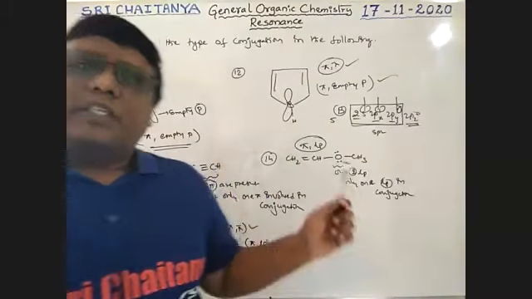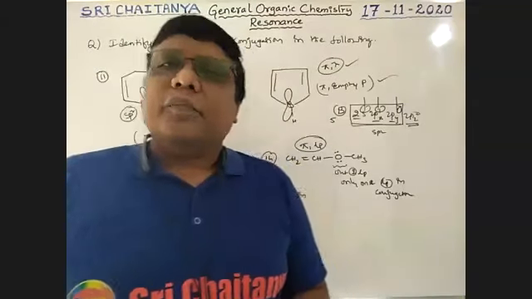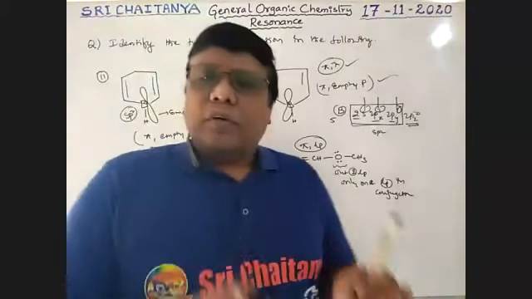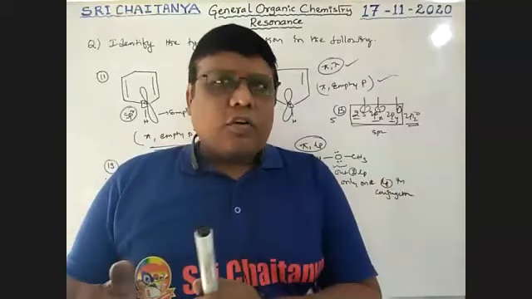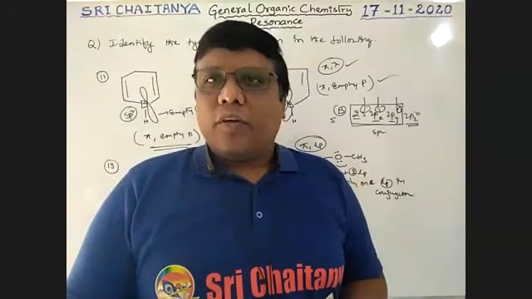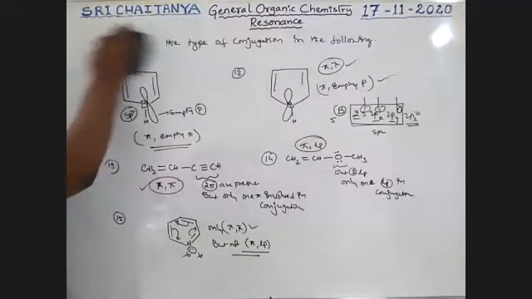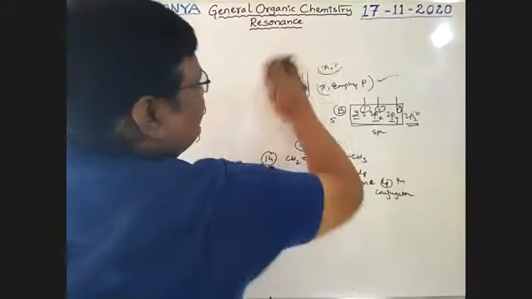Okay. So this is about the resonance side. That means if planarity and this conjugation both exist, the molecule exhibits resonance. Now my question is, there is one more question, boys. See here.